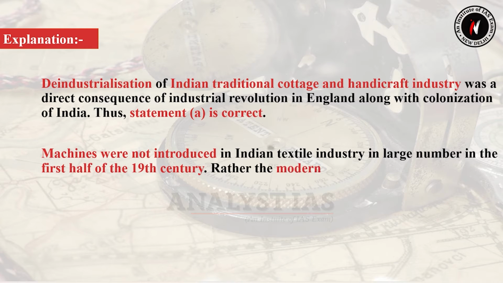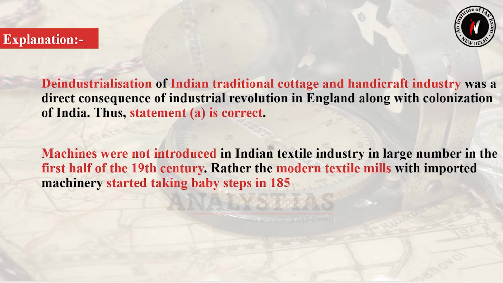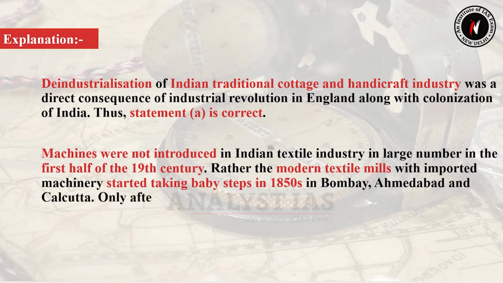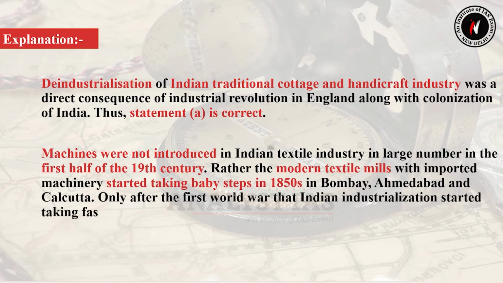Rather, the modern textile mills with imported machinery started taking baby steps in 1850s in Bombay, Ahmedabad and Calcutta. Only after the First World War that Indian industrialization started taking fast steps. Thus, statement B is not correct.